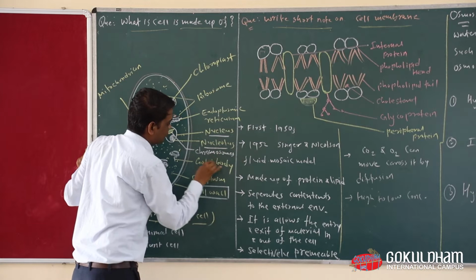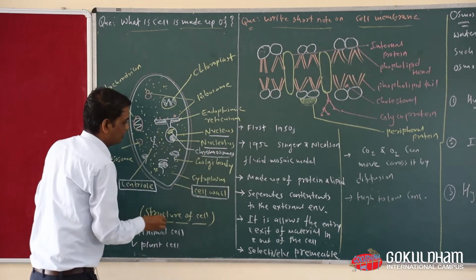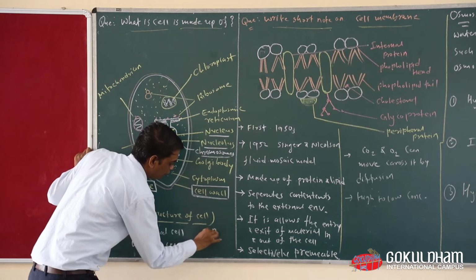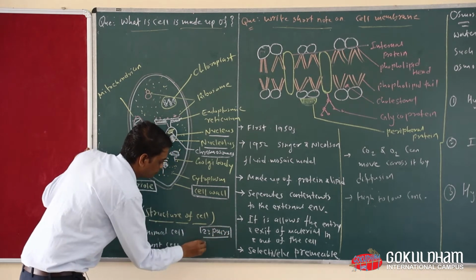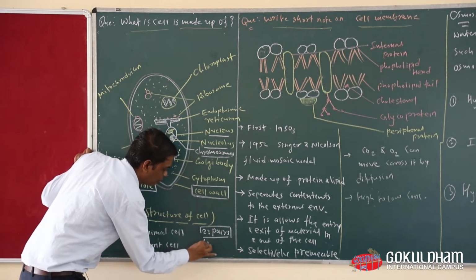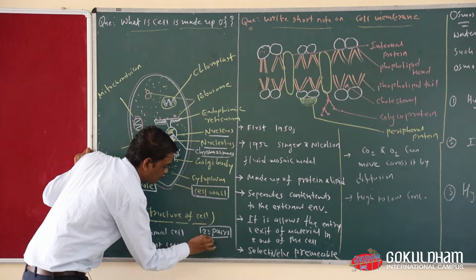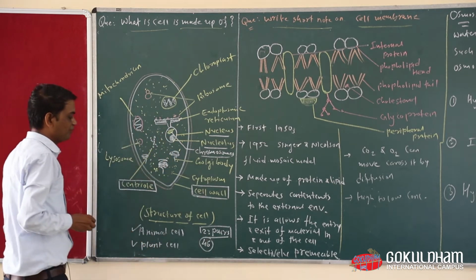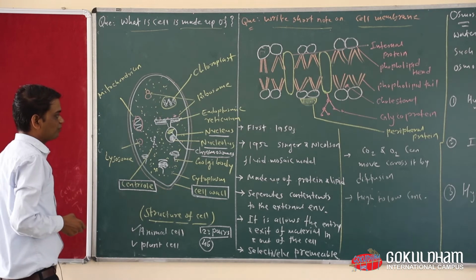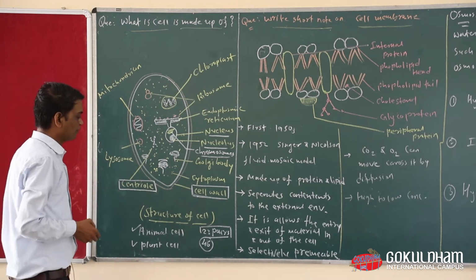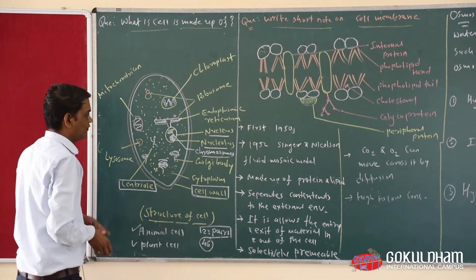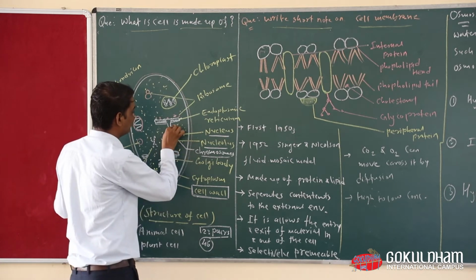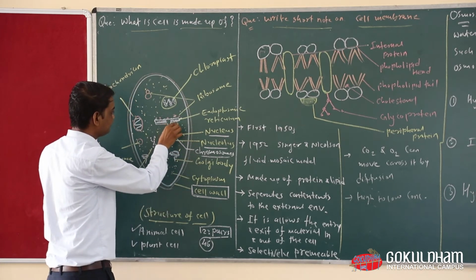Chromosomes. In the human body there are 23 pairs of chromosomes. If you want to see the number of chromosomes, there are 46 chromosomes present in our body. And if you want to see in pairs, 23 pairs of chromosomes are present in our body.